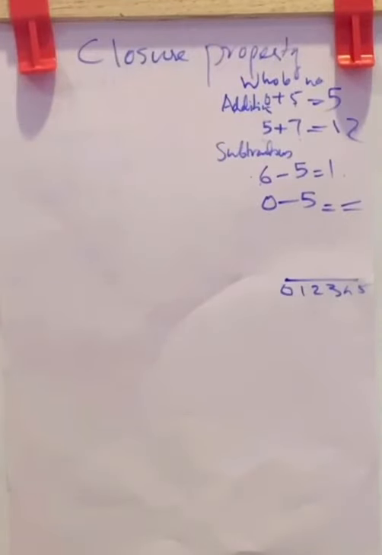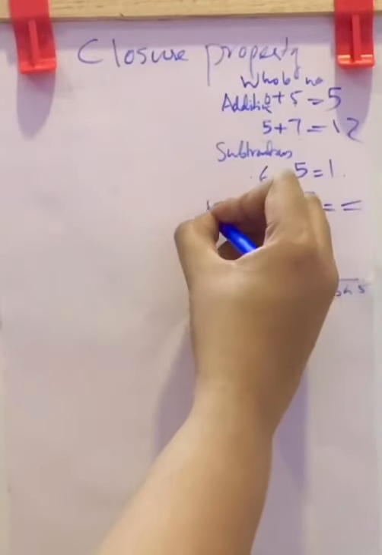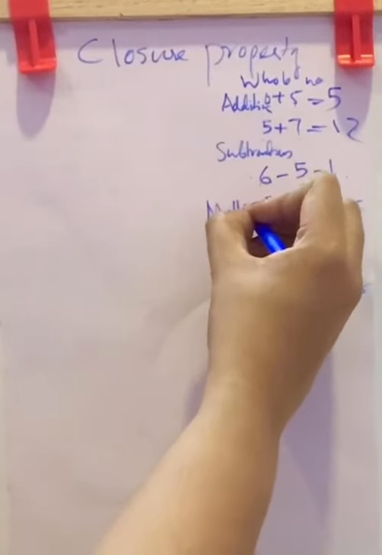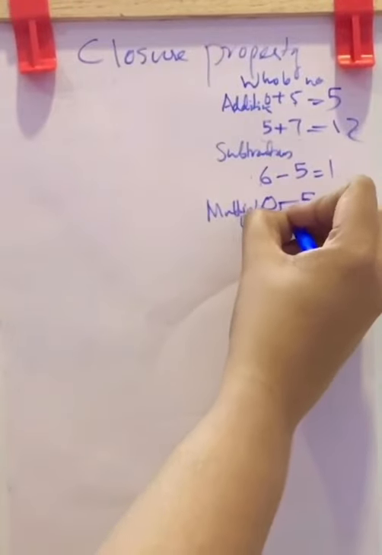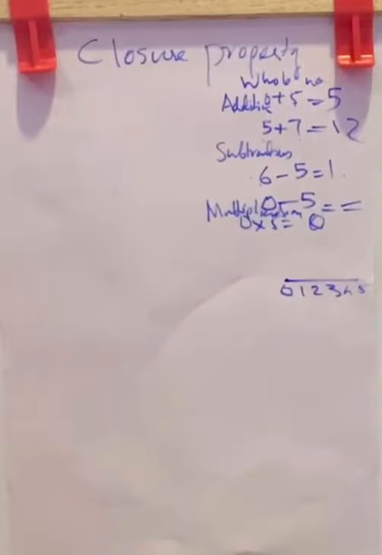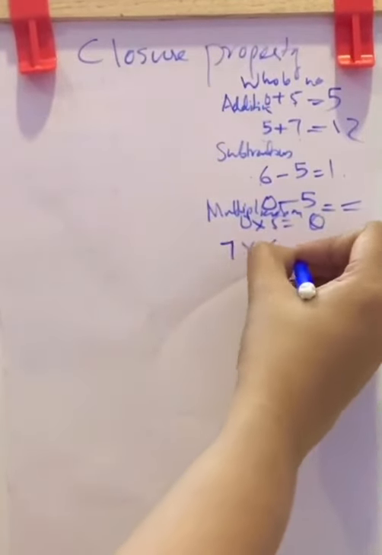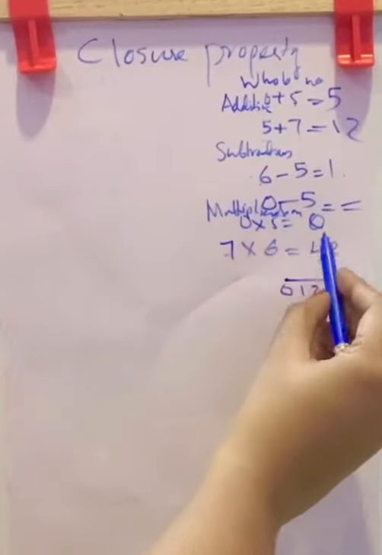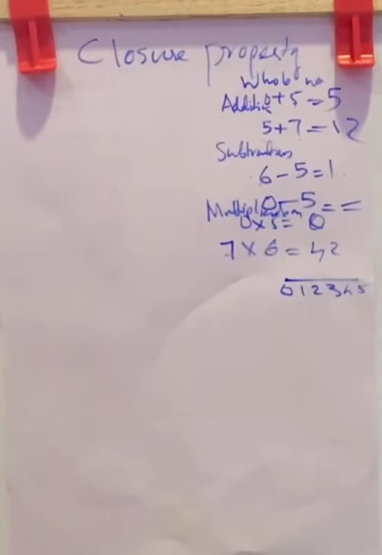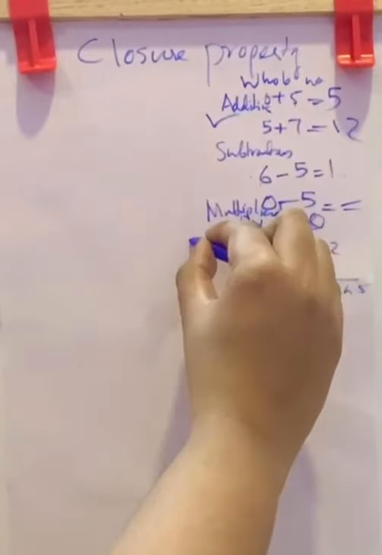Now next, multiplication. What about 0 into 5? This is multiplication of whole numbers. 0 into 5, the result is 0. Yes, it is also a whole number. Now what about 7 into 6? Both are whole numbers. The result is also a whole number. So multiplication is closed for whole numbers.